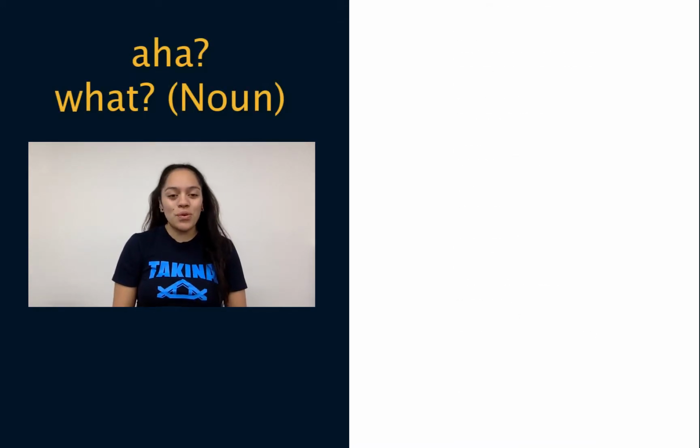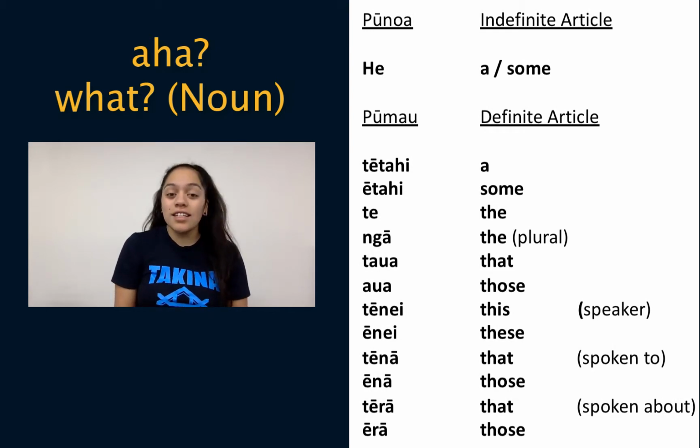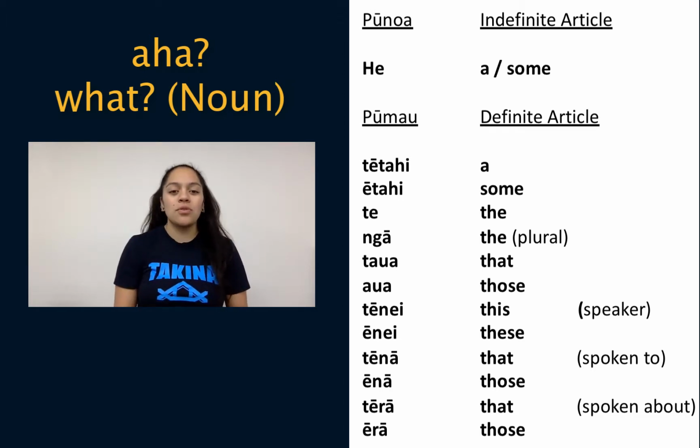As I said before, the core comment for this week is aha, what, noun. There are 13 noun starters. One is an indefinite article, also known as a pūnoa. That is he. He denotes a thing or some things. Then there are the 12 definite articles, also known as pūmo.